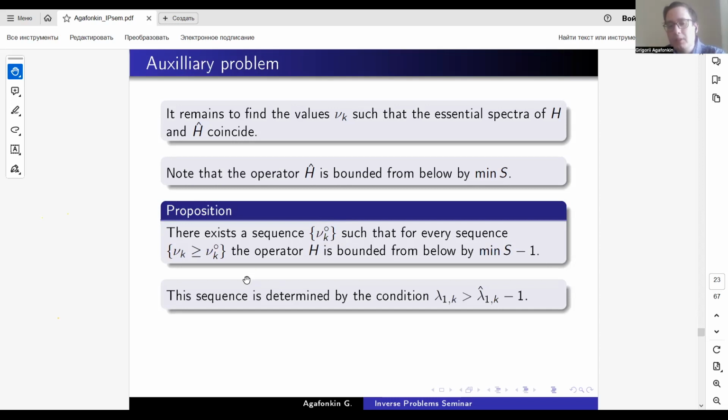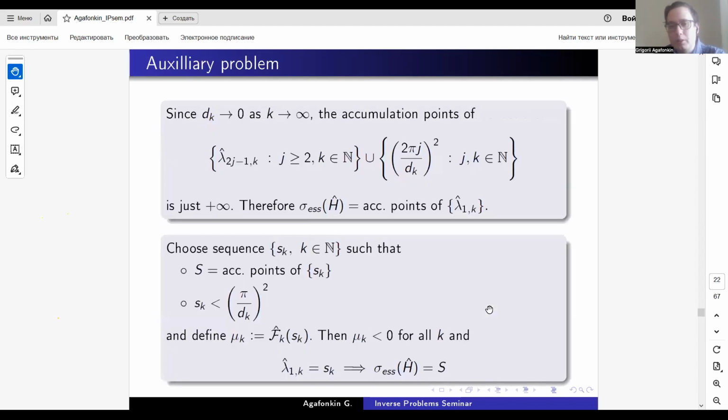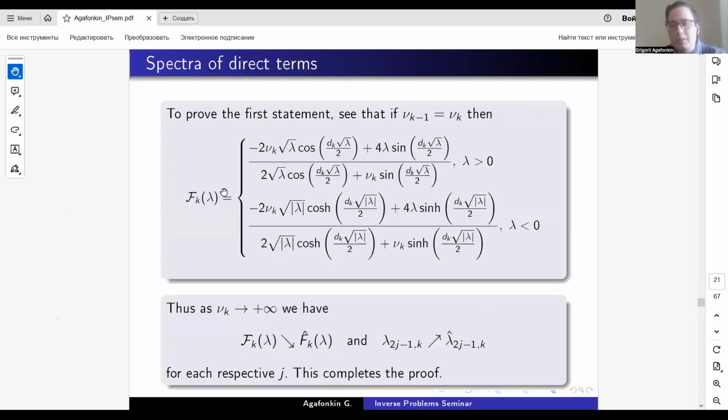The sequence, in fact, is determined by the condition lambda 1 k without hat being greater than lambda 1 k with hat minus 1. So we have the convergence of lambda 1 k to lambda 1 k hat. We proved it on some previous slides.